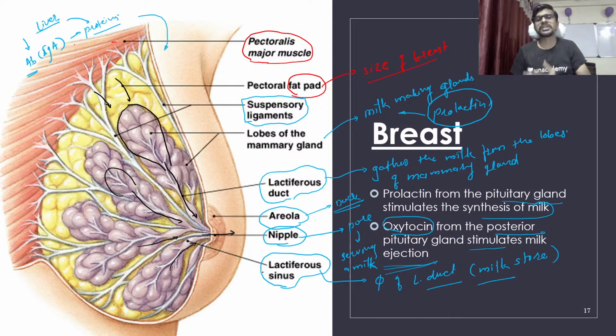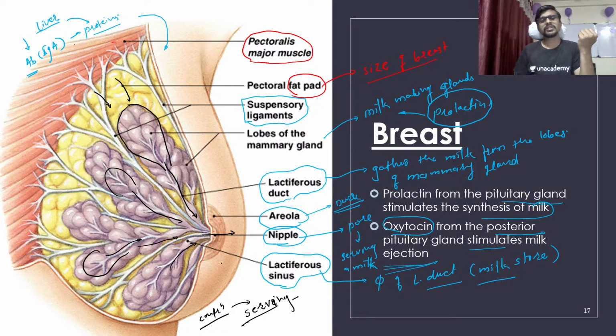the serving of milk to the particular baby, which is just born. That baby is not able to suck the milk from the breast of the mother, so it is very necessary to serve. That's why I'm always using the word serve. Serving of milk is very necessary, and it is possible because of the contraction in these muscles. The contraction in this breast muscle causes an increase in pressure in the sac of milk, and the milk moves toward the nipple, where the mouth of the baby is open. So this is called serving of milk.